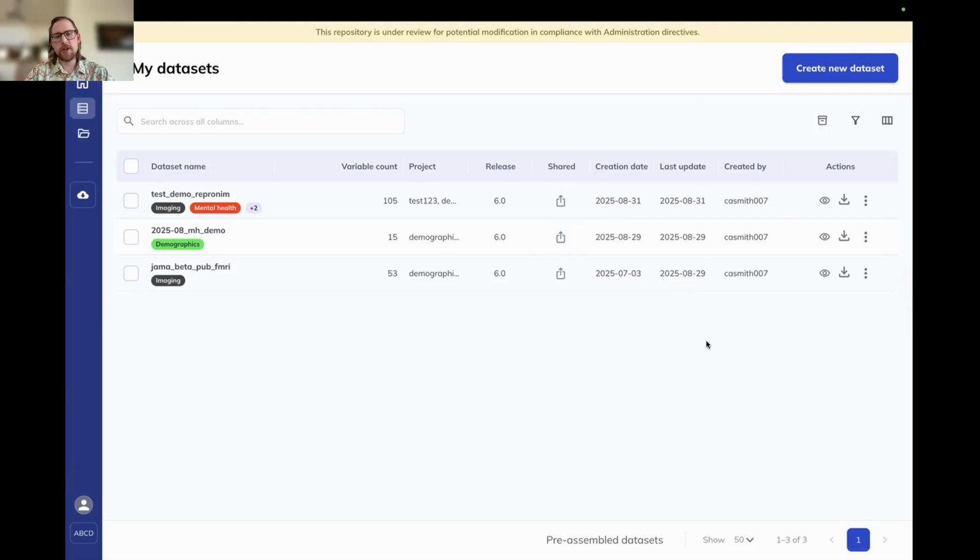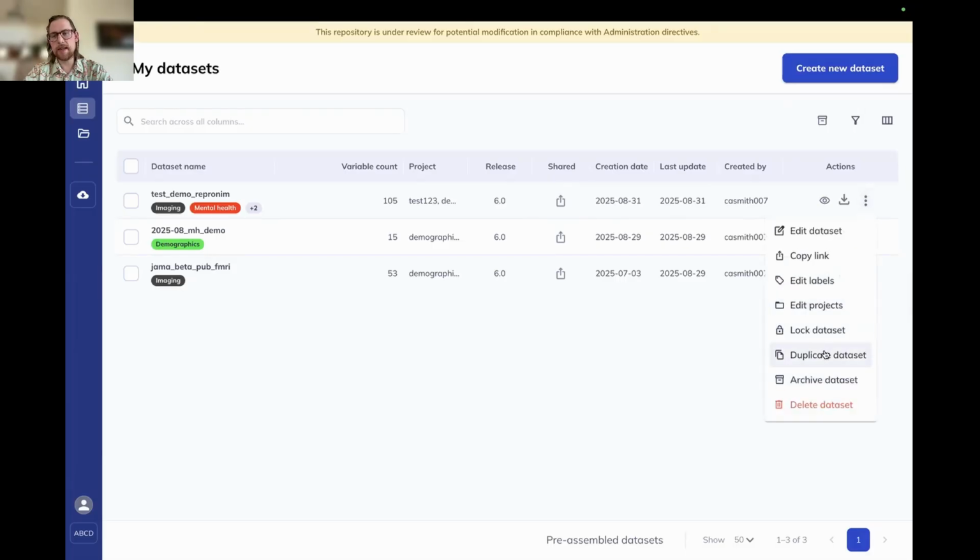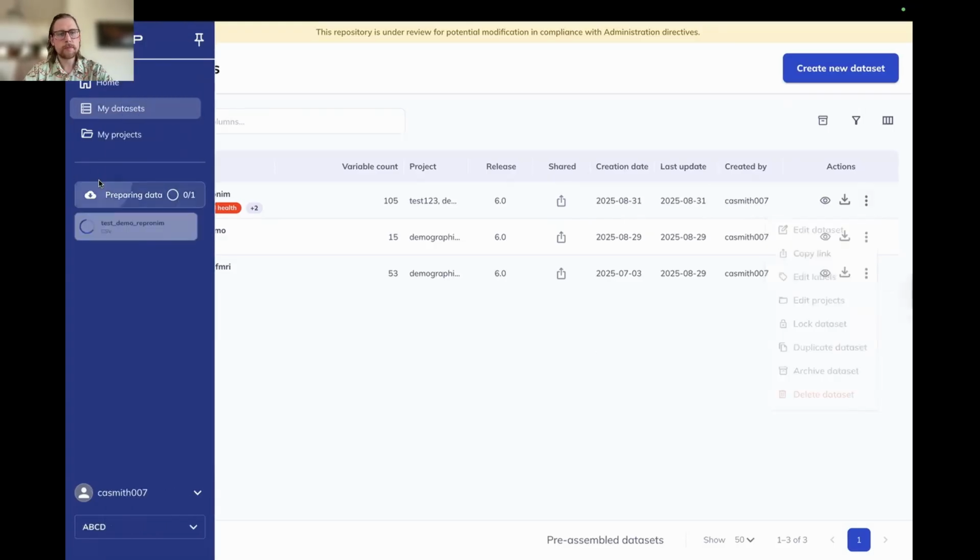Your collaborators are not able to edit your own data sets, but if you ever need to use a data set that's been shared with you, or they need to use yours, you can always duplicate the data set and make your own modifications to it. Although they will see any appending changes that you make to the data set, any updates, things like that. So you can stay in sync with any data sets that have been shared with you, but just not make changes in sync with each other.